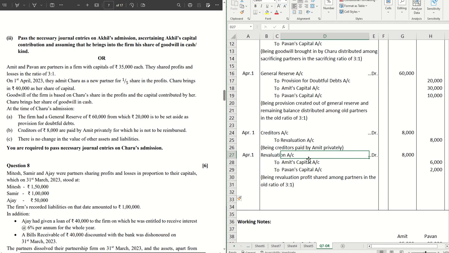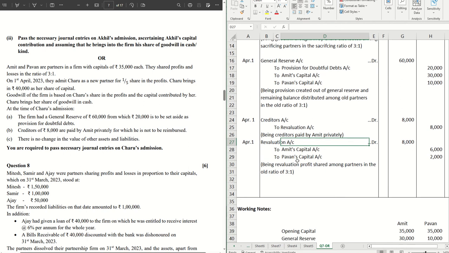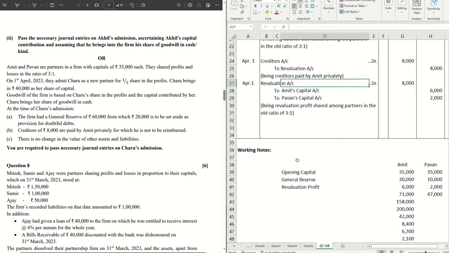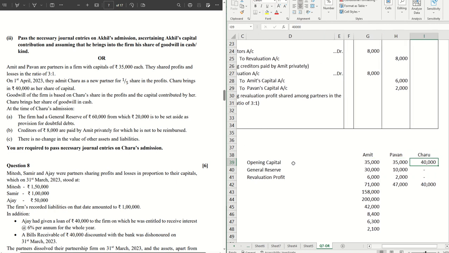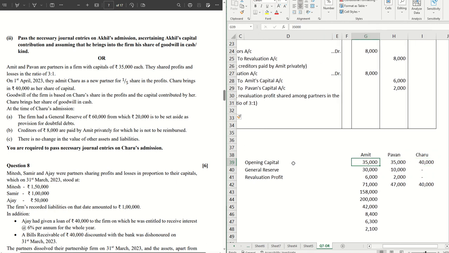Now, the goodwill in this case is a hidden goodwill. We have to go to the working notes to calculate how much goodwill we have. As you can see here, the opening capital is given to be 35,000 for Pawan and Amit and Charu, 40,000.